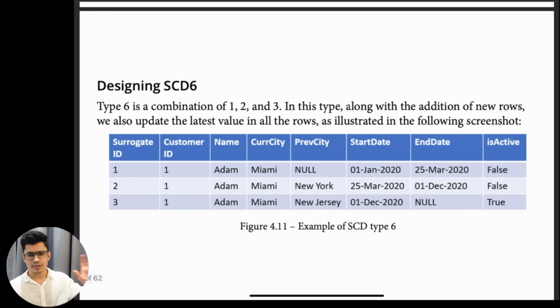You can also think about SCD4 and 5, but that is not that relevant. Let's think about SCD6. This is basically a combination of 1, 2, 3, where you capture the current city, previous city, start date, end date, and also add a flag to keep track of the active record. So the combination of 1, 2, 3 SCD is basically this.